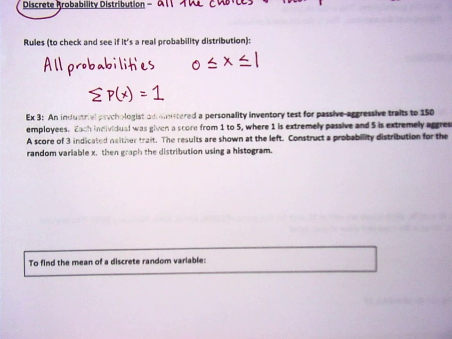Kind of depends on who you're with, doesn't it? So I would say 3, but that indicates neither. They're just right in the center. Yeah, I'm definitely not overly passive, not overly aggressive.